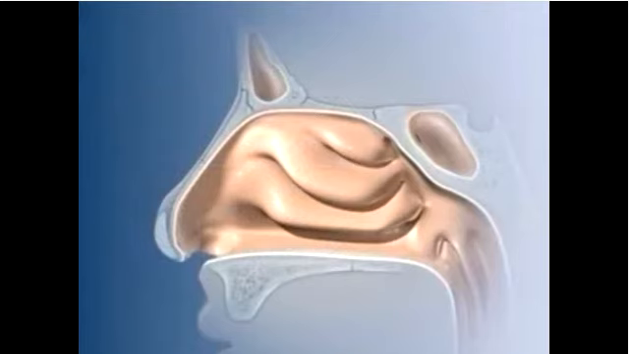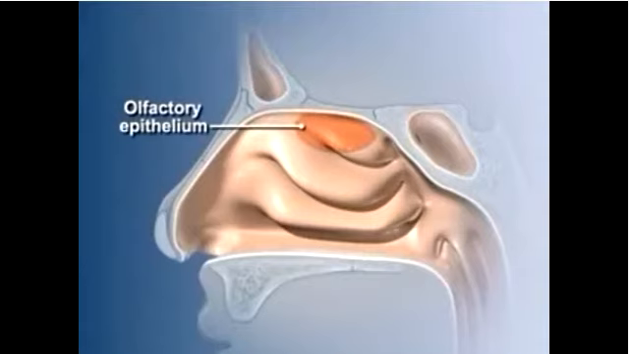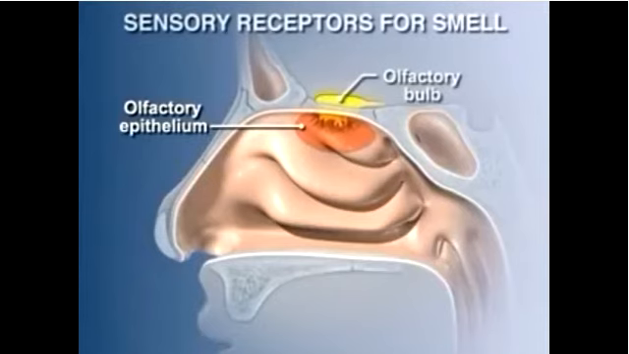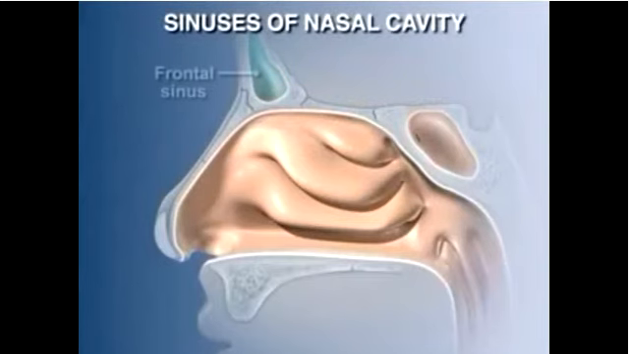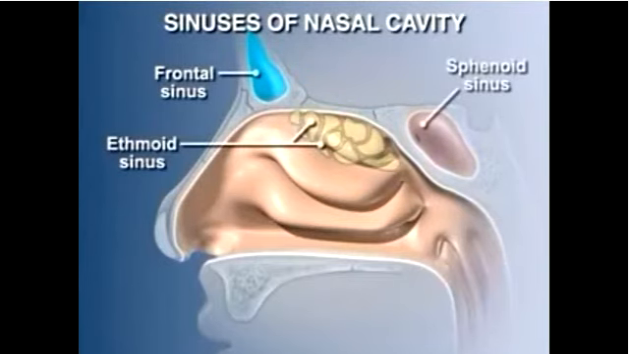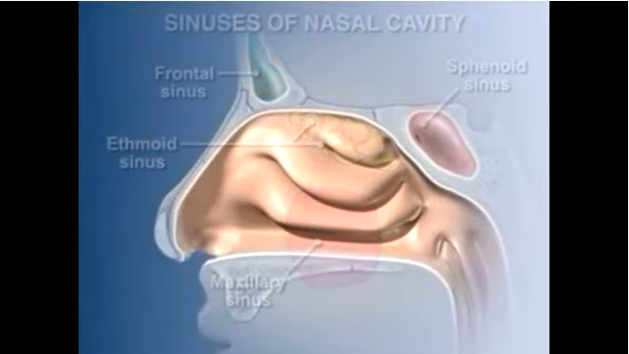The sensory receptors for smell are located in the olfactory epithelium at the superior aspect of the nasal cavity. Odors in inhaled air are bound by the receptor cells, which, in turn, signal the olfactory bulb and olfactory regions of the brain. The four nasal sinuses, the frontal, ethmoidal, sphenoidal, and maxillary sinuses, are continuous with the nasal cavity.